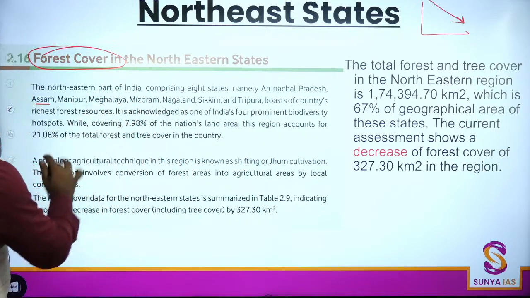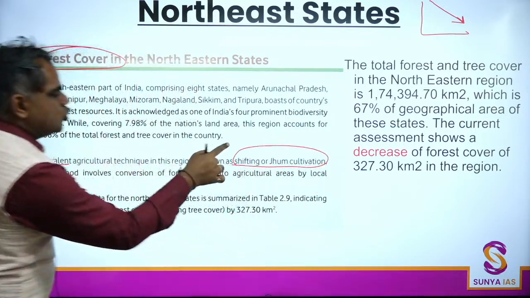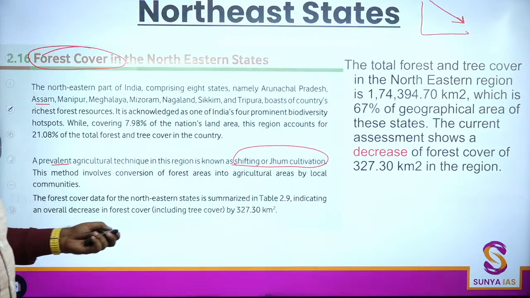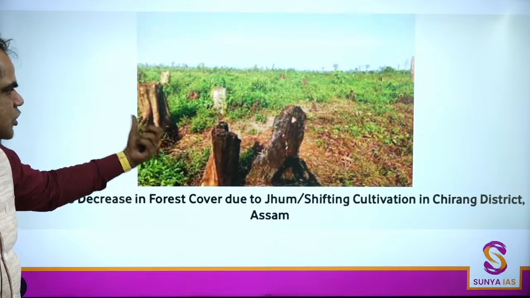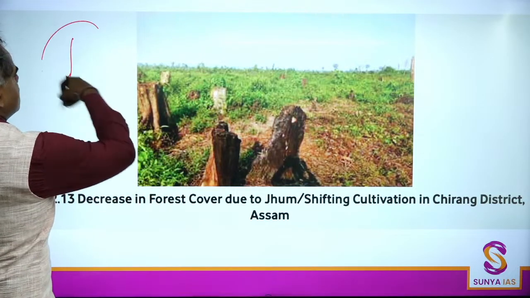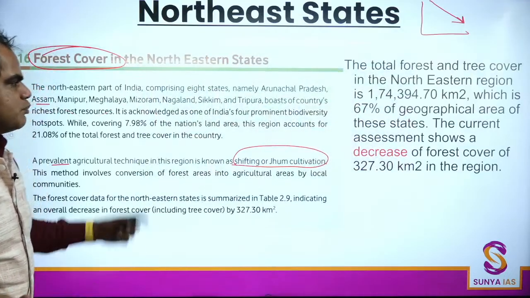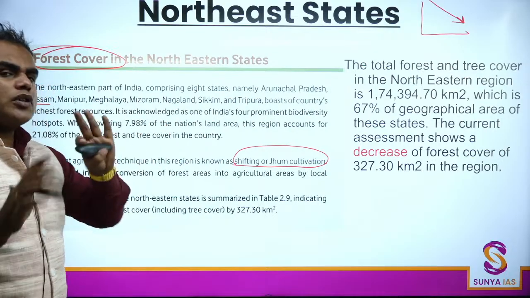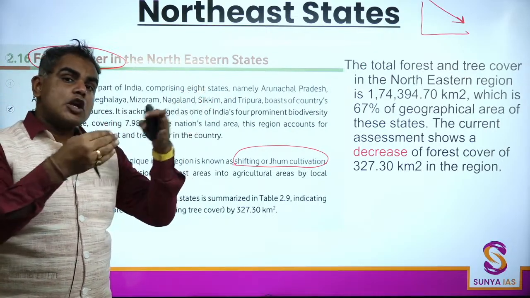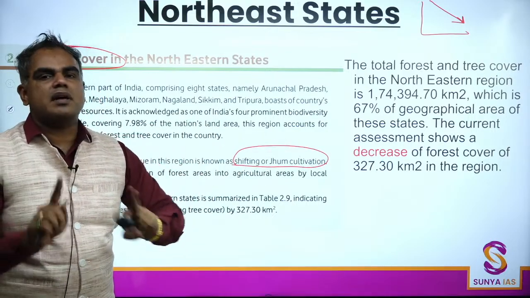In the report you also see this region is known for shifting or jhum cultivation, which leads to a negative impact, so that leads to a decline. Remember jhum shifting cultivation is prominent in the region. So there are two things: this region has a lot of forest cover, true, but this region has also seen a decrease in forest cover.